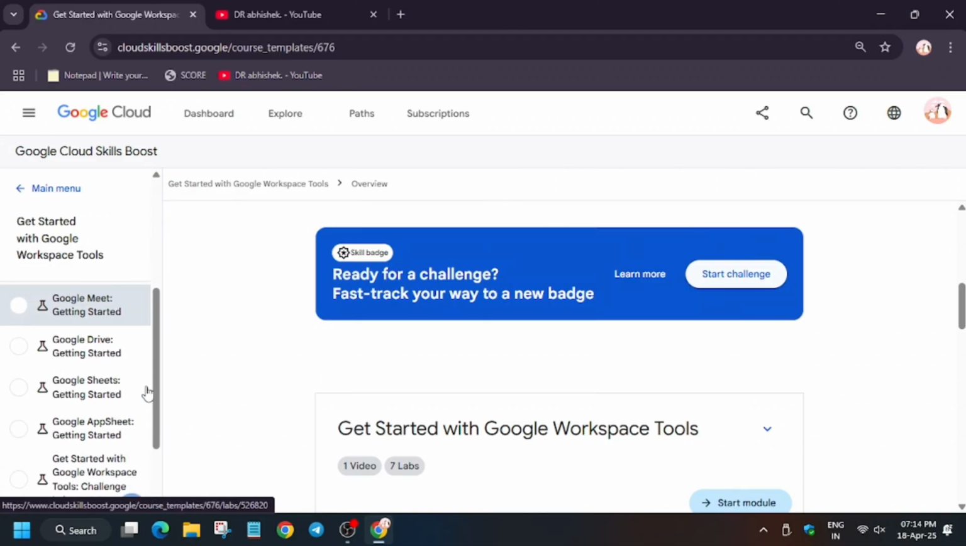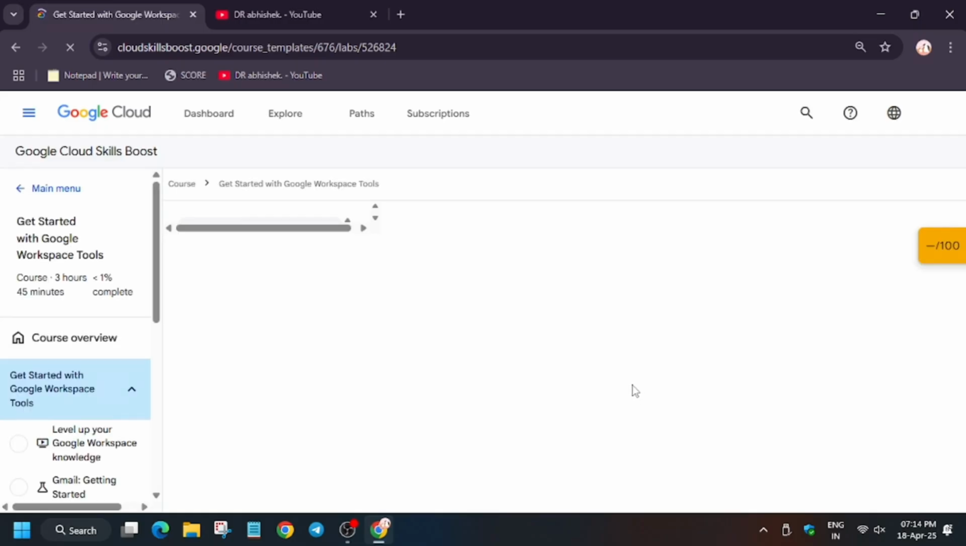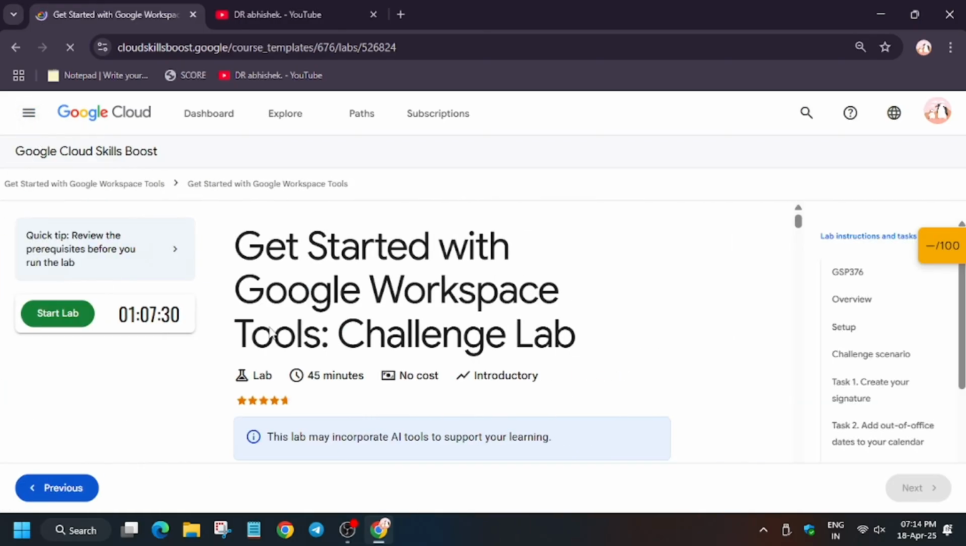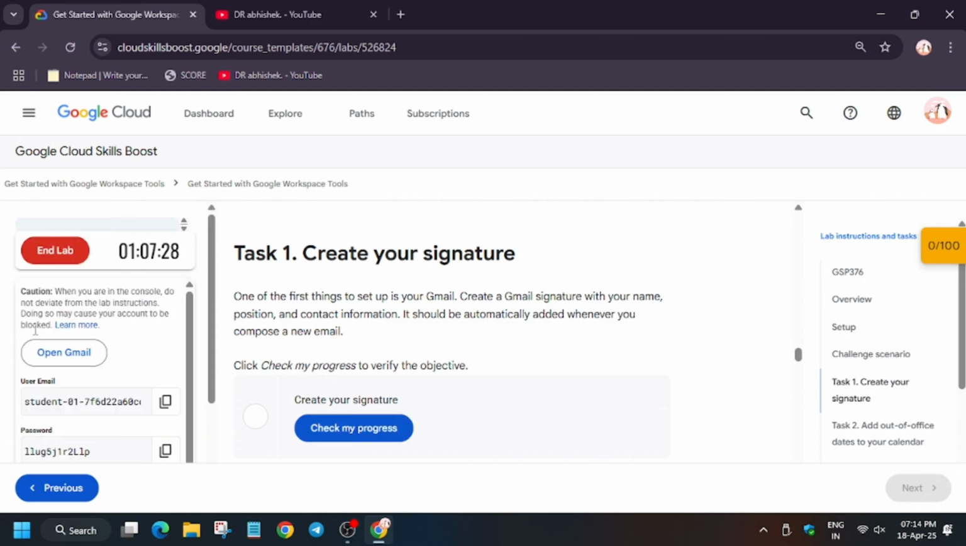So we are in the lab of get started with Google Workspace tools. So now click on start challenge. You will be redirected to the challenge lab, and this lab is totally manual, so you need to follow each step via video only. So make sure to watch it carefully so that you don't make any mistake, and I will cover all the solution like this for this lab only. So let's start. First of all, click on start lab.